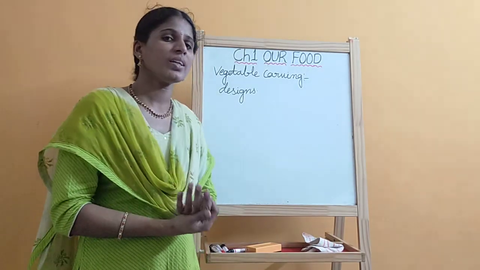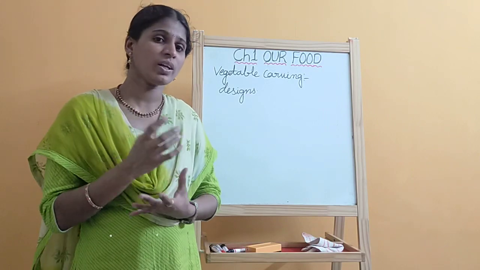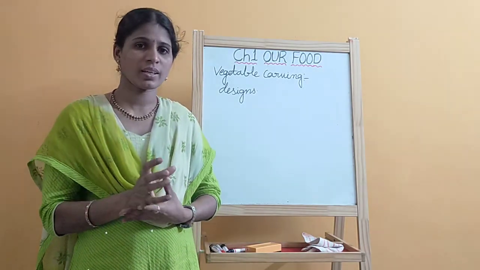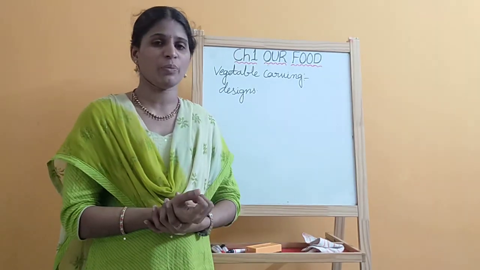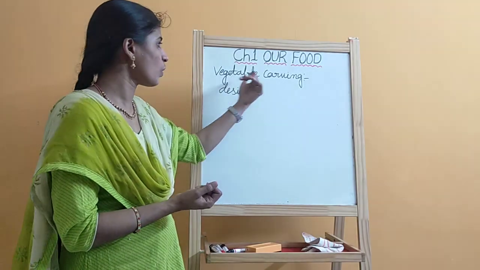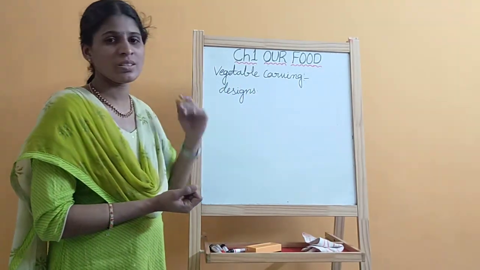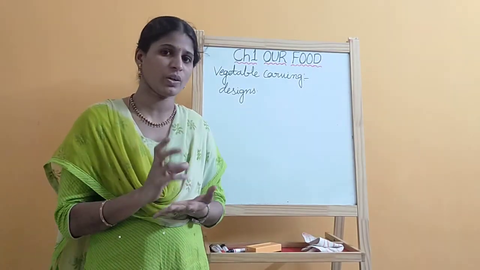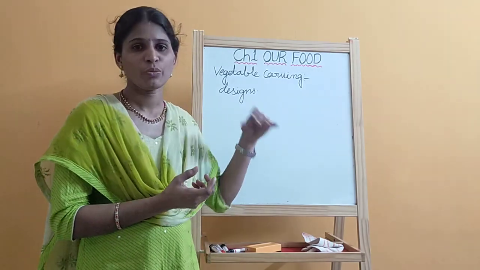Some people who are interested in that art prepare models and designs with the help of fruits and vegetables, and they keep them on the food item. The food becomes attractive. Okay, this is one of the arts. They prepare designs or models, like animals, different birds or animals in different shapes, and they keep them on the food item.